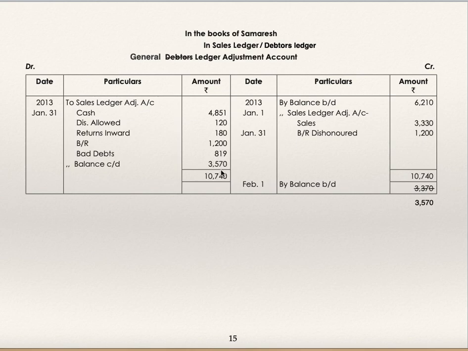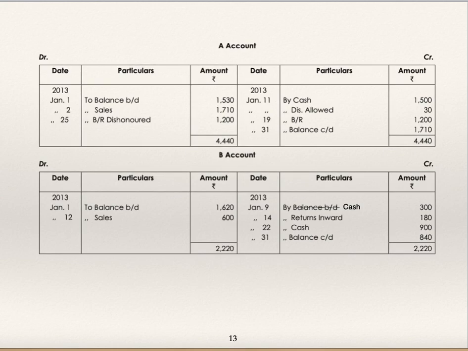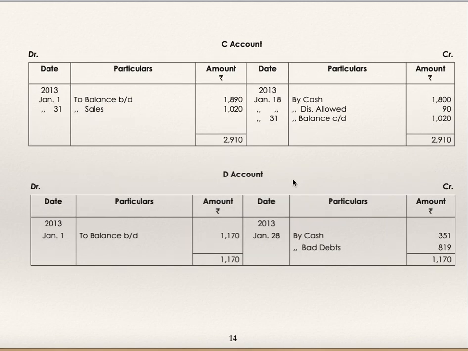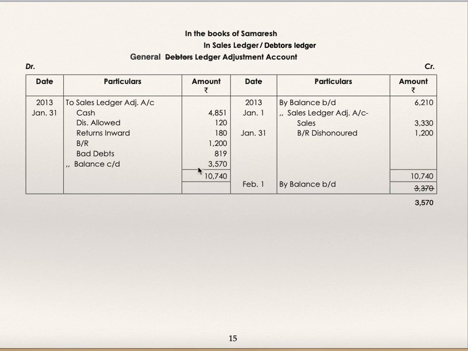Once you find out this balancing figure, add all the individual balances 1710, 840 and 1020, and then you have to check whether it matches with this. If it does not, that means you have made a mistake somewhere, and this balance will get carried forward in the next period by balance brought down. This is a printing mistake.